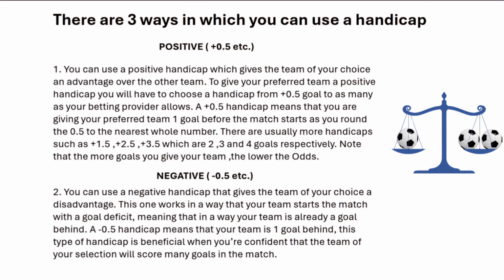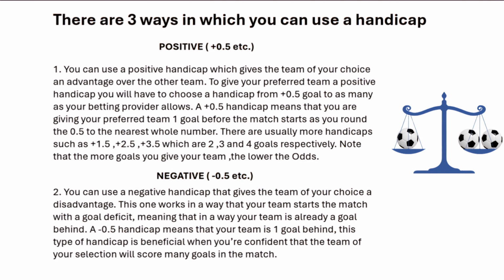You can use a positive handicap, which gives the team of your choice an advantage over the other team. To give your preferred team a positive handicap, you will have to choose a handicap from plus 0.5 goal to as many as your betting provider allows. A plus 0.5 handicap means that you are giving your preferred team one goal before the match starts as you round the 0.5 to the nearest whole number. There are usually more handicaps such as plus 1.5, 2.5 and 3.5, which are 2, 3 and 4 goals respectively. Note that the more goals you give your team, the lower the odds you will receive.